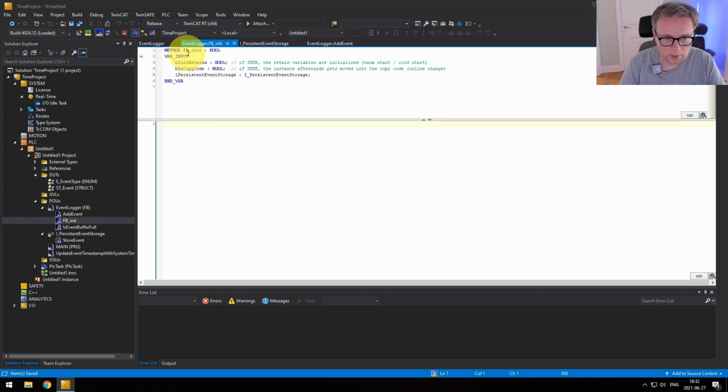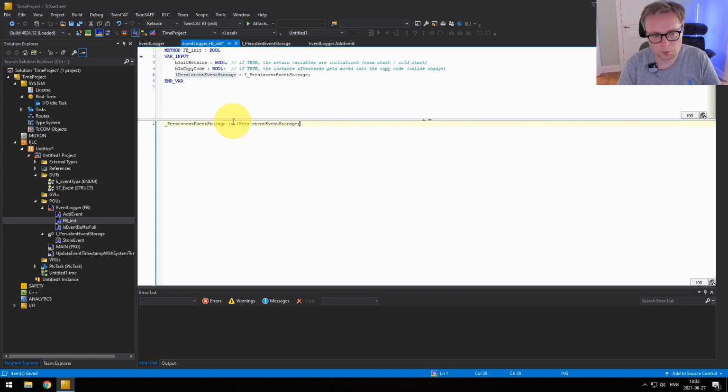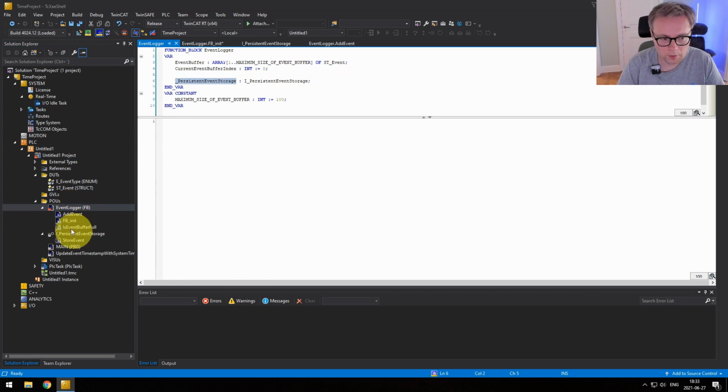And this one in the fb_init method, that's the one we want to store. So what we're going to do here is basically when we create the event logger, we will have to provide it an interface, so a reference to this interface, and then we will store this reference that's coming in here locally in the function block. So all the methods in the function block have access to it. Okay, so that's quite a neat thing.